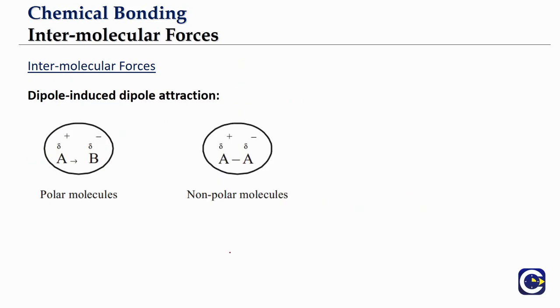Next we have dipole induced dipole attraction. So what is this? Let us say we have a dipole or polar molecule, AB. B is electronegative, that is why B gets a partial negative charge. A is electropositive, that's why it has a partial positive charge. On the other hand, what do you see here? It's a non-polar molecule. The bond is formed between two atoms of the same element A. They should not actually have a partial negative or partial positive charge, but here we have a partial positive here and partial negative here. Why is it coming?